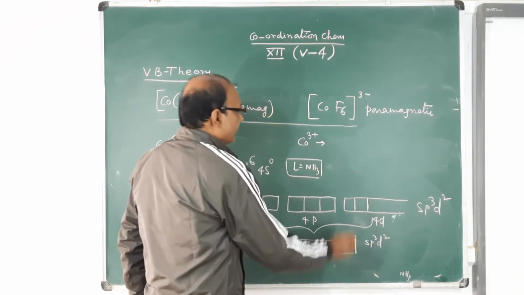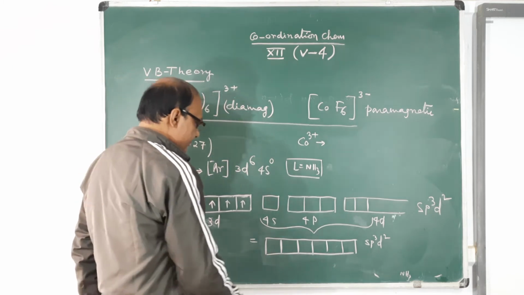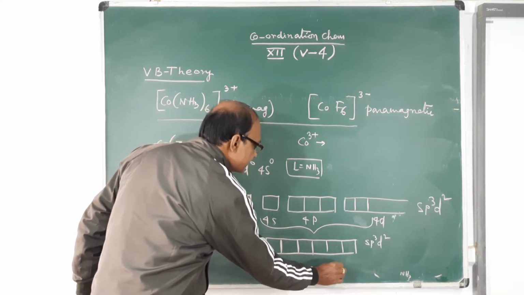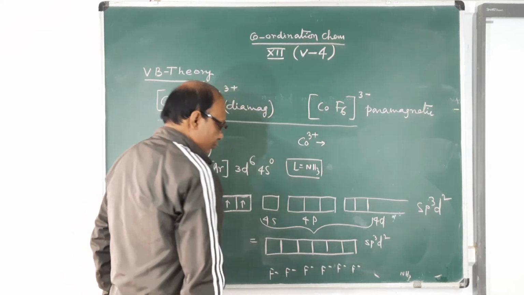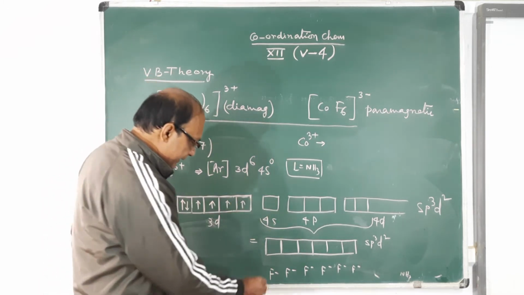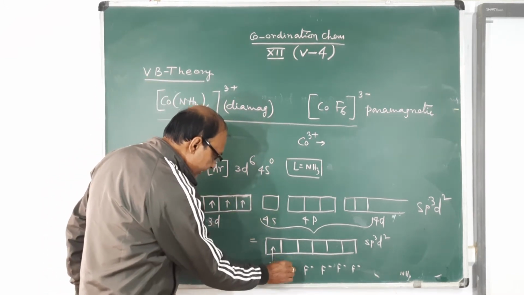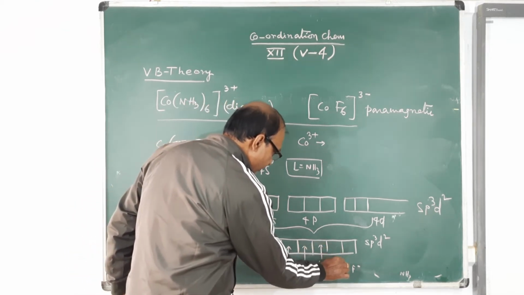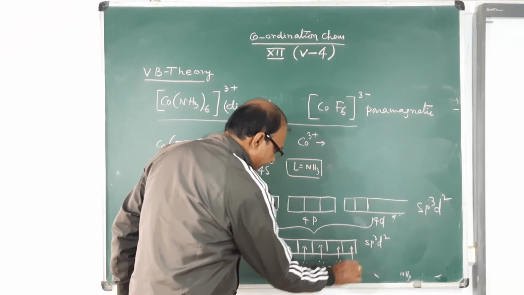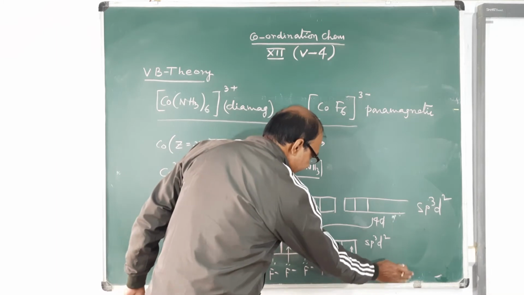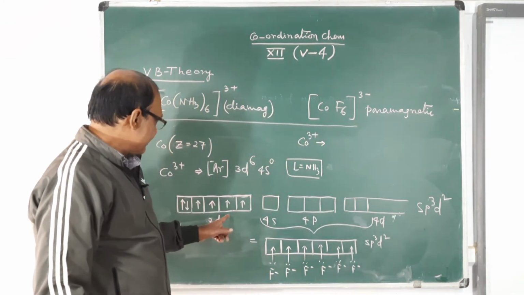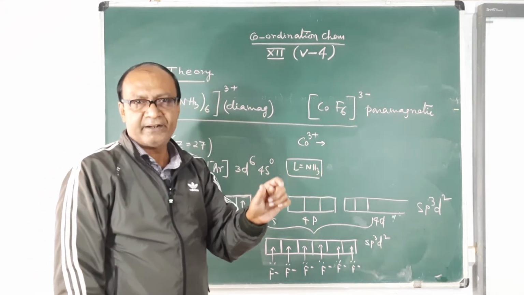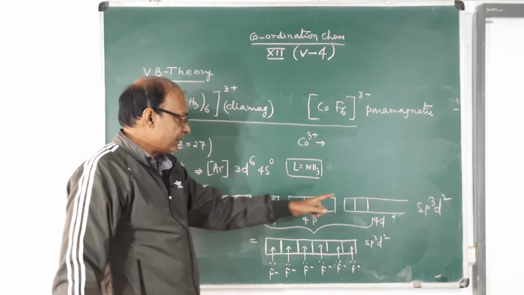Now there are 6 fluoride ions, F minus. Fluorine has 3 electron pairs, and it donates 1 electron pair for coordinate bonding with each of the six positions. So it is clear that this complex, CoF6 minus, is paramagnetic according to its magnetic nature, and the hybridization is sp3d2.